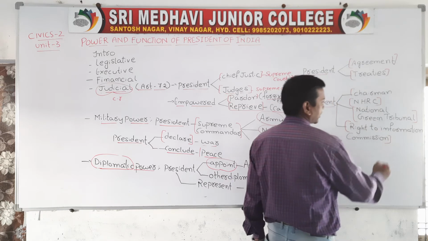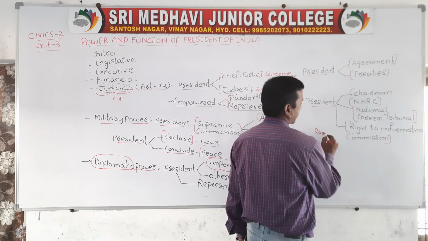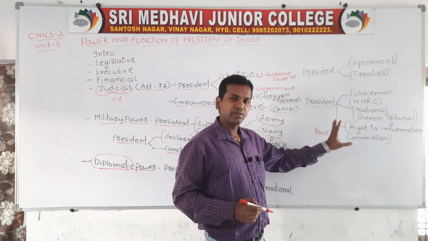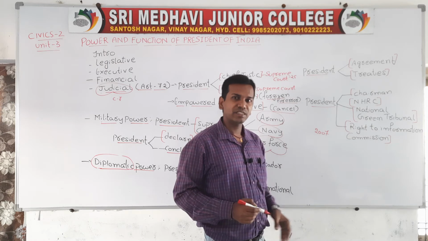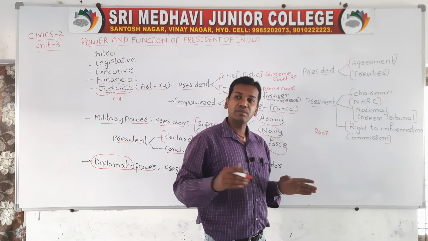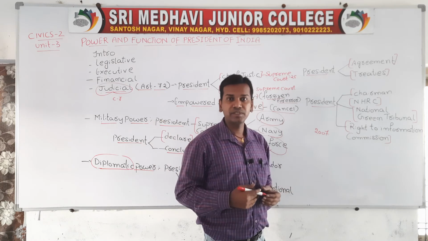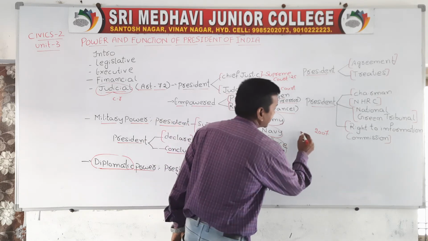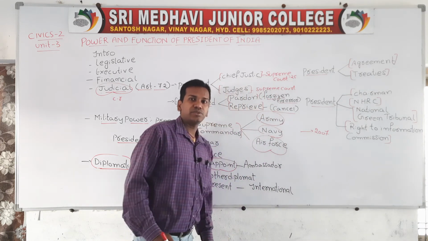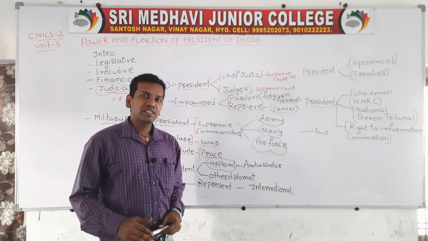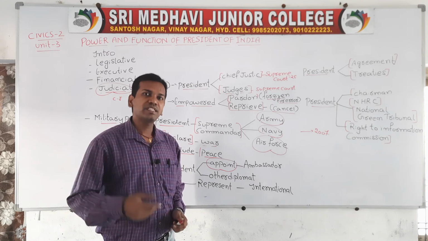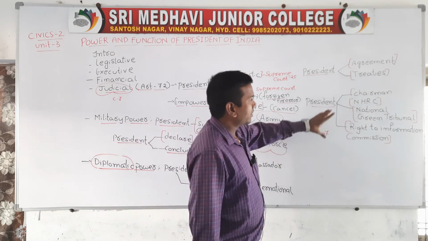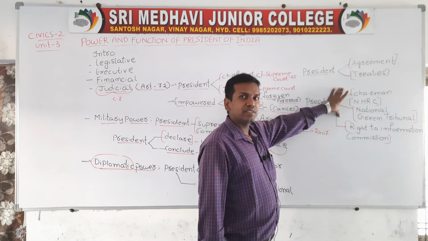See, I already said to children, according to 2007, one fundamental right was implemented in the country, which is called the right to information. So the President will appoint the chairman of the Right to Information Commission. These commissions will provide information to the particular person who needs it. Right to information is a fundamental right which was enacted in 2007 in the constitution. So by this right, if any person needs any type of information, that information will be provided easily.